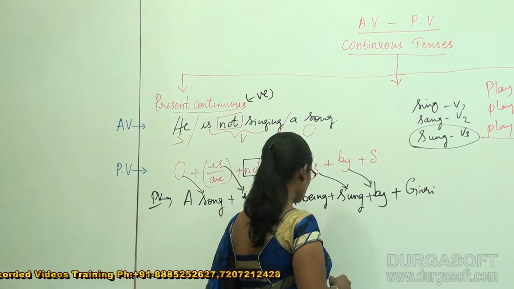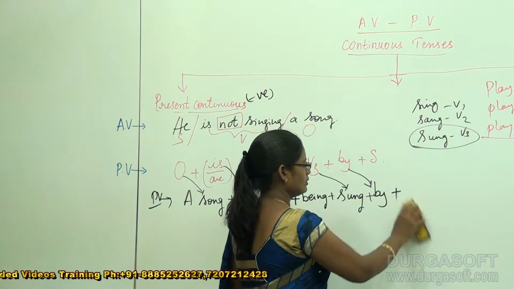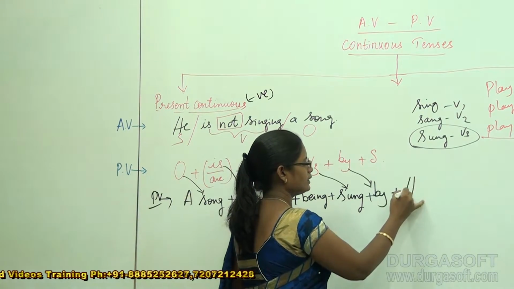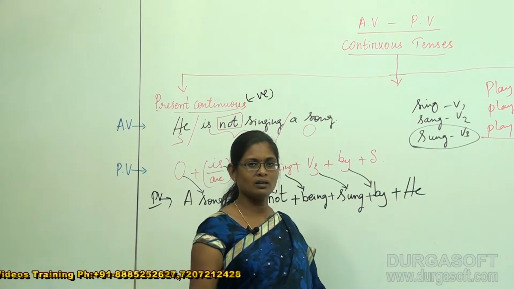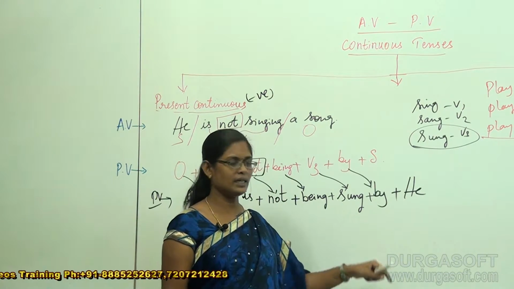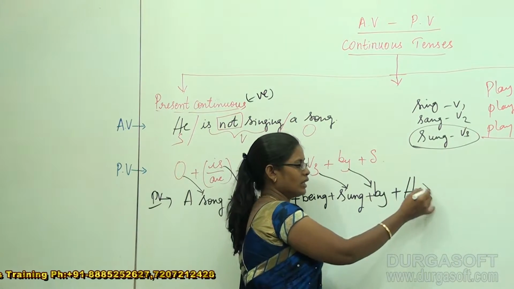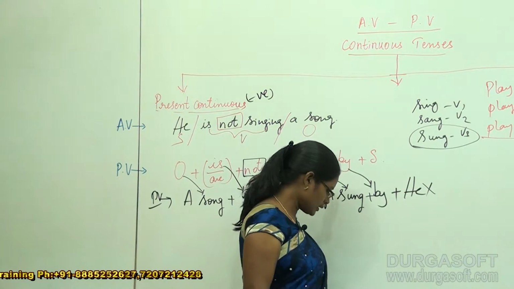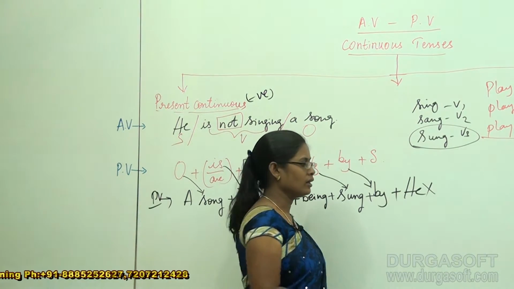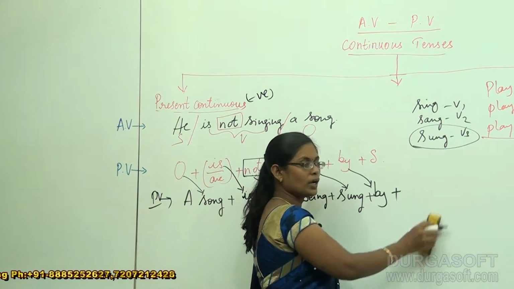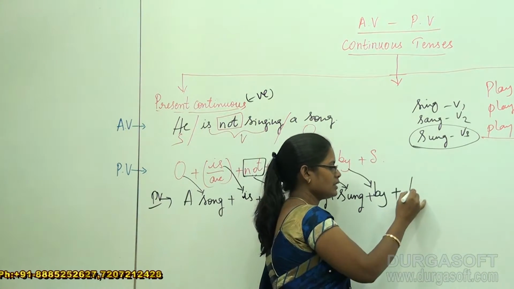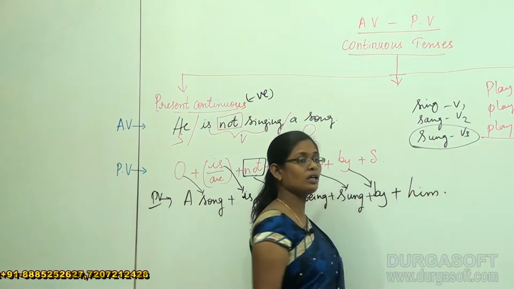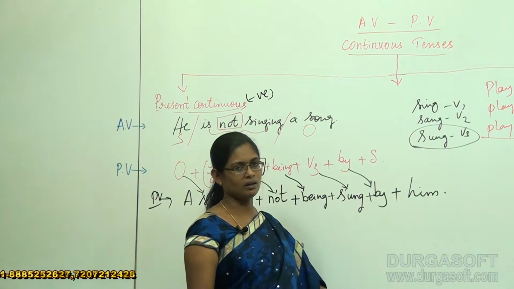Shall I add he as it is? No, if you add he as it is, it's not correct. What is the rule that we discussed in our previous classes? For he, what are we supposed to add? Very good, it is him. For she, it is her.